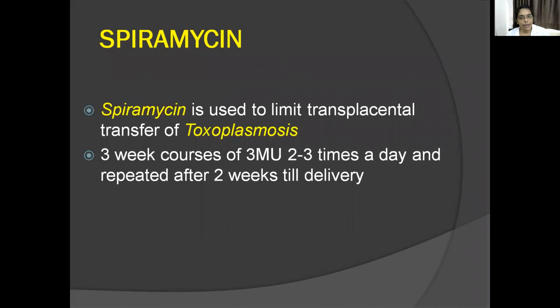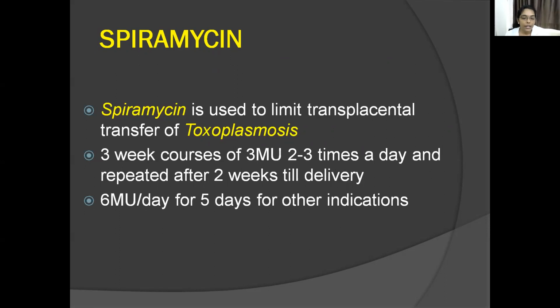Then spiramycin, its only use is preventing transplacental transfer of toxoplasmosis. So limit the transplacental transfer of toxoplasmosis. The dose here is a 3 weeks course. So give it for 3 weeks, 2 to 3 million units, 2 to 3 times a day. And repeat it after 2 weeks till delivery. So you give a gap of 2 weeks and then again repeat a 3 weeks course, a gap of 2 weeks. So you continue that till delivery. Then for other indications, it is 6 million units per day for 5 days.